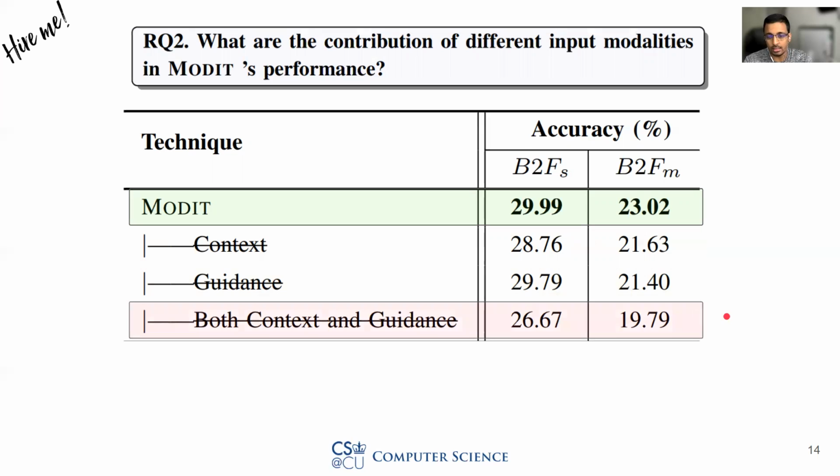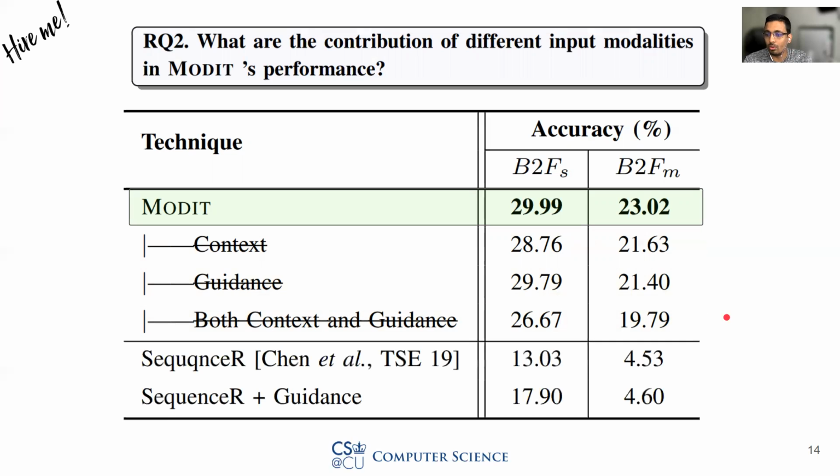We did another experiment where we only took the context. This setting is similar to the SequenceR proposed by Chen et al. at their TSE 2019 paper. Even there, we see that the guidance actually improves the performance quite a bit.